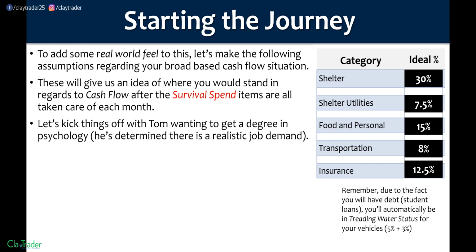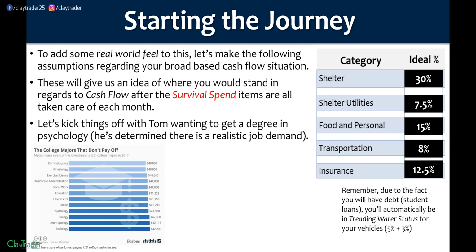So we're going to kick all this off with Tom, and Tom wants to get a degree in psychology. I'll give him the benefit of the doubt that he's done step 1, and he has determined that there's a realistic job demand for it. Upon doing some research, these are the current numbers right now. Remember, focus on the process. These numbers are always going to be changing, but at the time of this recording, as I record this, psychology is $41,500 as the median base salary.